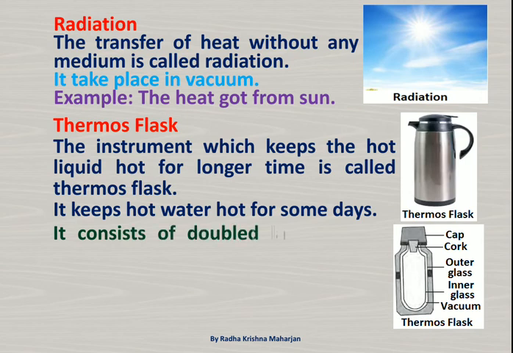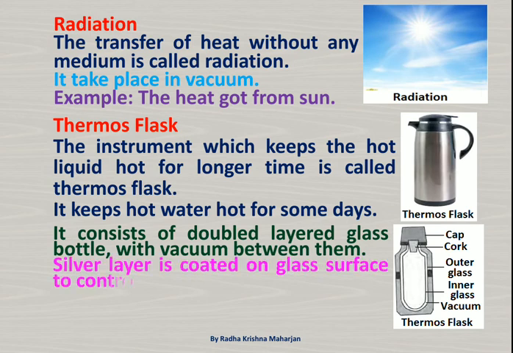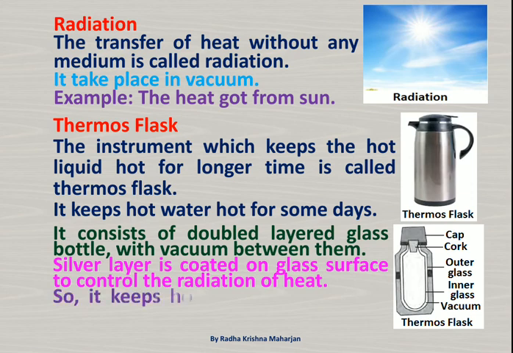It consists of doubled layered glass bottle with vacuum between them. Silver layer is coated on glass surface to control the radiation of heat. So it keeps hot liquid hot for some days.